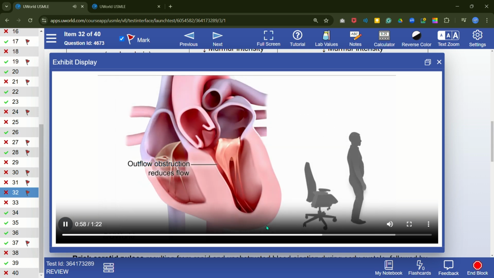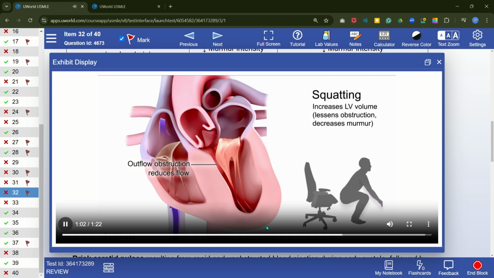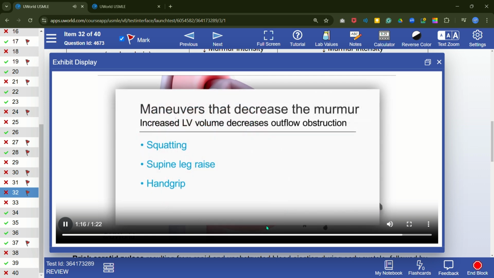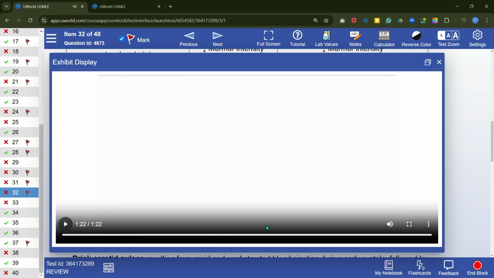Squatting increases afterload by compressing the vasculature and causes the pooled blood in the legs to mobilize. There is an increase in venous return to the heart. Left ventricular volume is increased, which lessens obstruction and decreases the murmur. Supine leg raise and hand grip also increase left ventricular volume and decrease the murmur. Standing, Valsalva strain phase decrease volume and increase murmur. Okay, that's all for today.